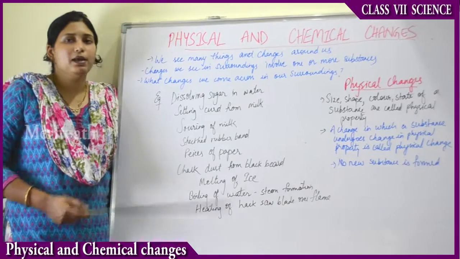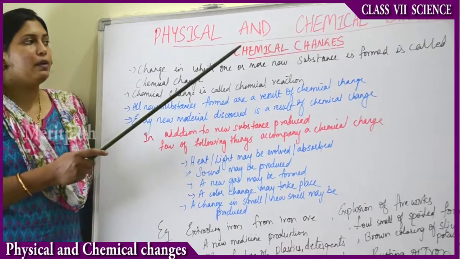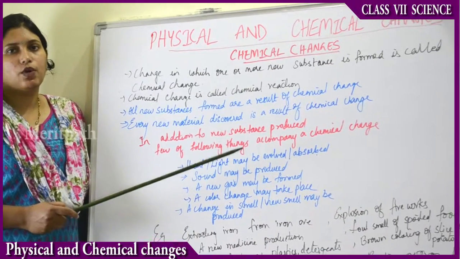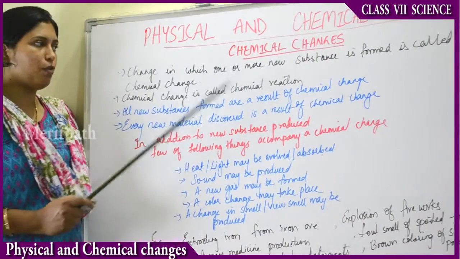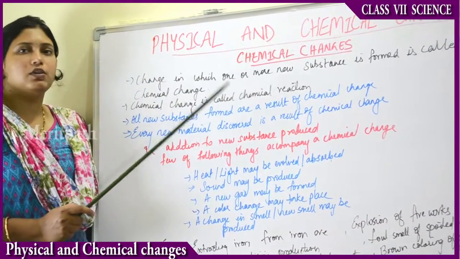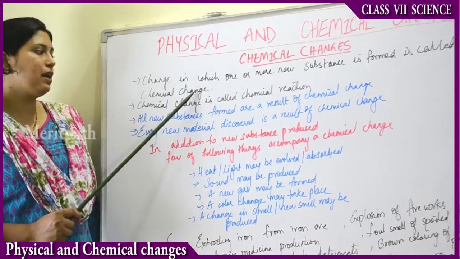Let's move on to the chemical changes. Chemical changes are changes in which one or more new substances form. In physical changes, no new substances form. In chemical changes, one or more new substances form. So changes in which new substances are formed are known as chemical changes.